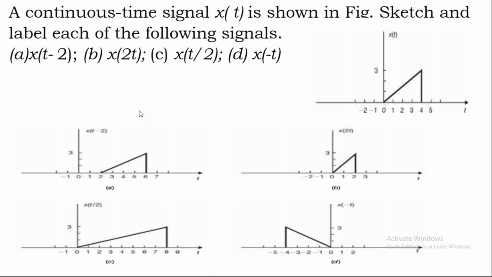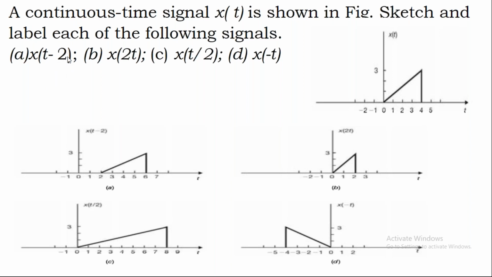So to identify whether the signal is shifted towards right or towards left, we have a small technique. Just observe this technique. Now see this function. Here he has given the function x of t minus 2, right? Now take the term which is there in the braces and equal to 0.